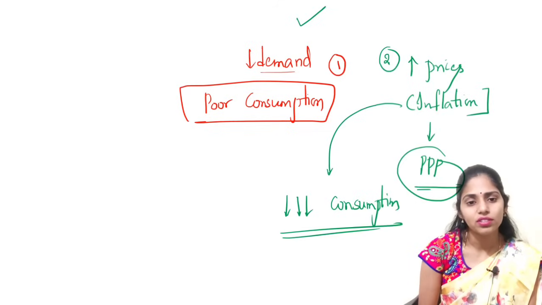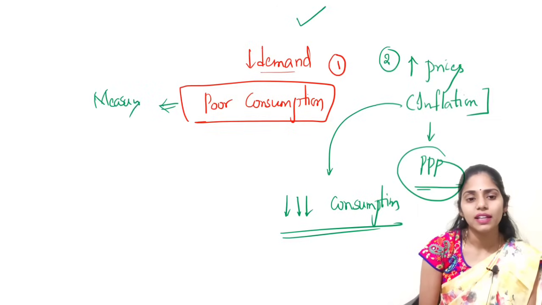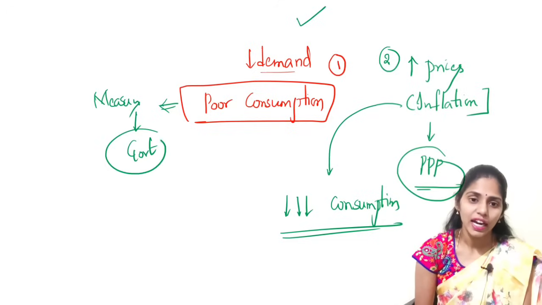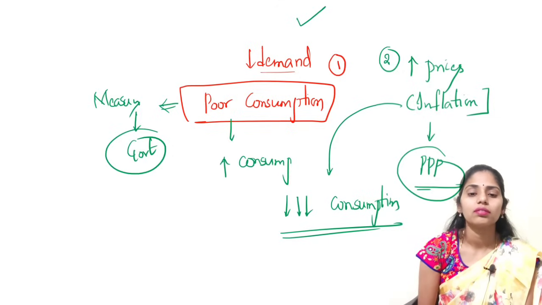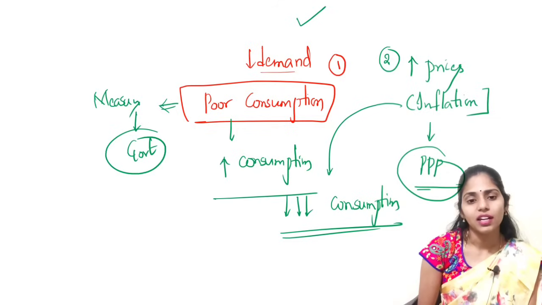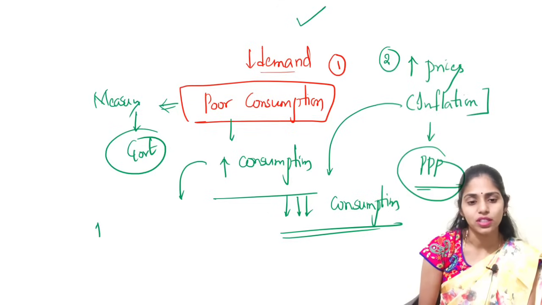So here you have to see what the measures can be that can be taken by the government to address the present situation and improve consumption. One more thing the government can do is increase job opportunities, for example, increasing labor.